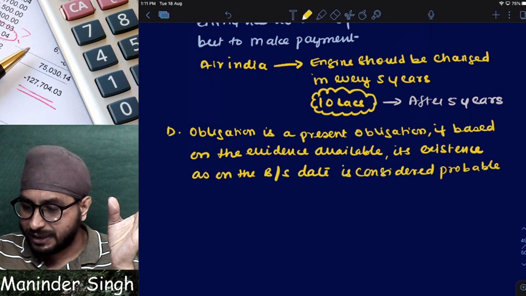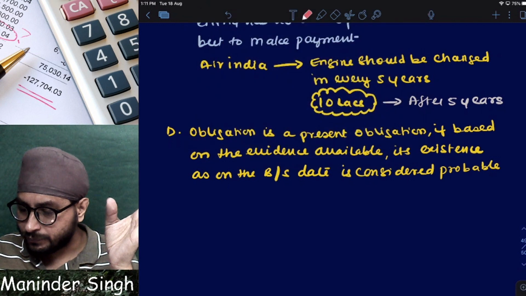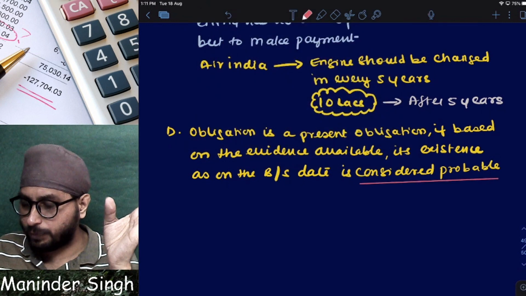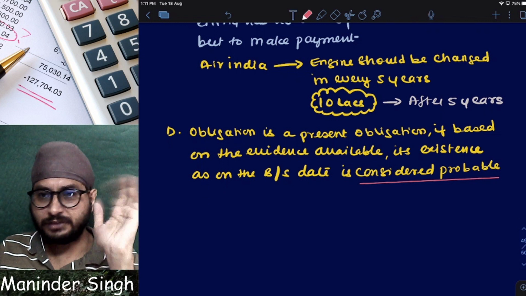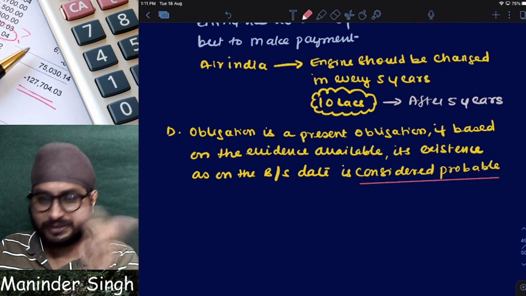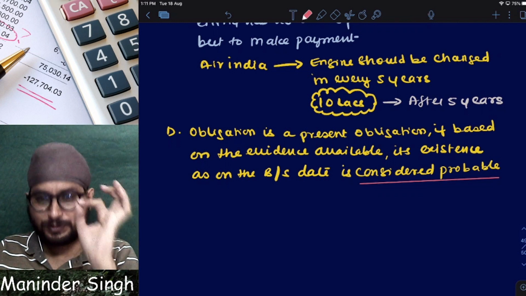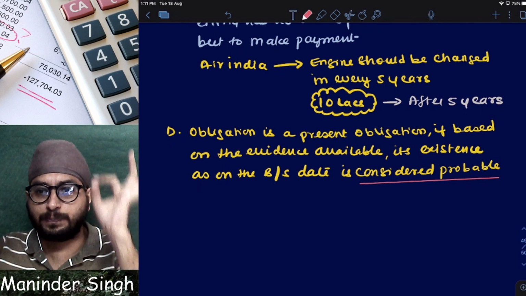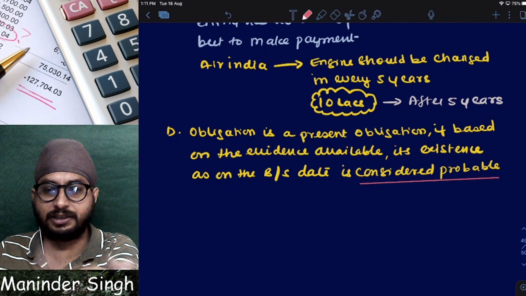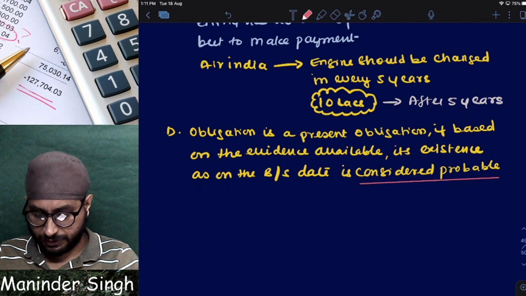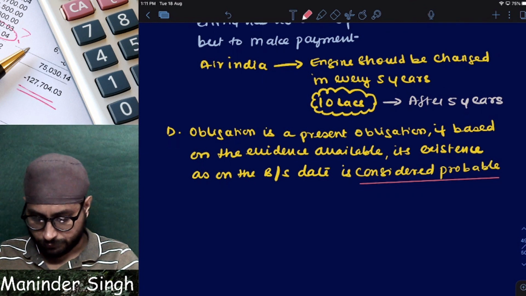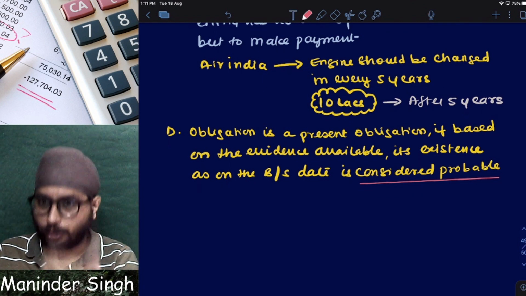When is it considered as a present obligation? If the obligation is probable. Khatam. If the obligation is probable, then it is considered as present obligation. This much you understand. If an obligation is probable as on the balance sheet date, it is a present obligation. Now, sir, what is probable?